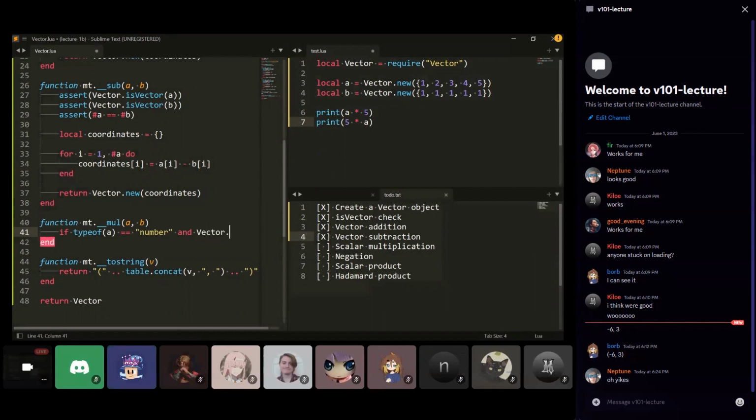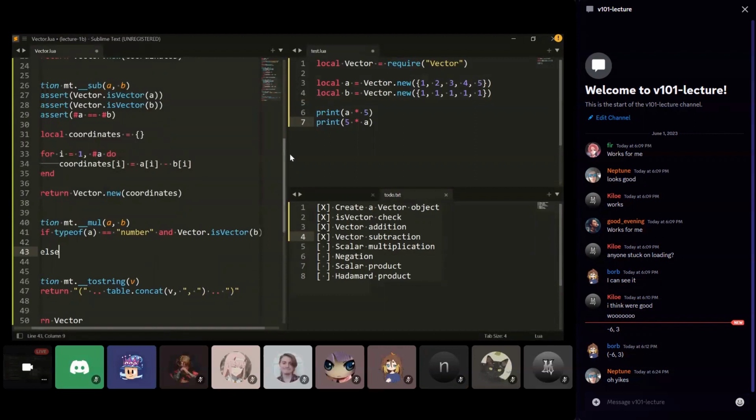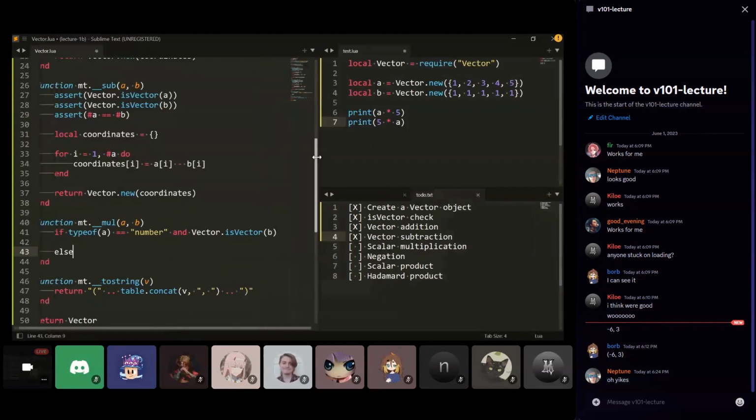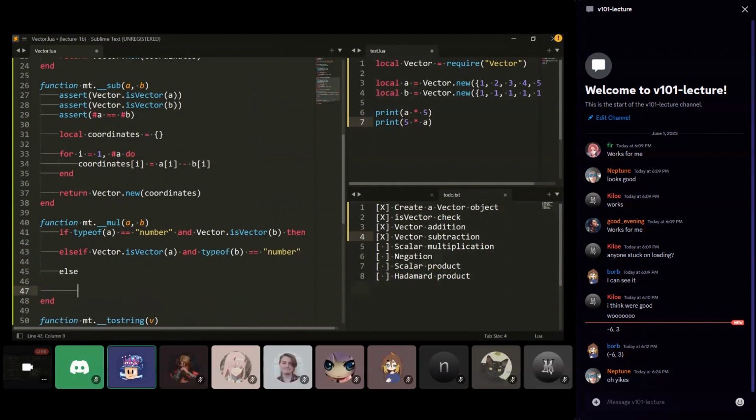either a is going to be a number and b is a vector, or a is a vector and b is a number. And then lastly, if neither of these are the case, then we'll just yell at the user.